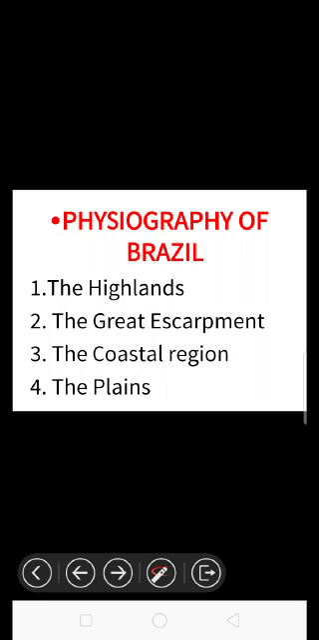Let us start the physiography of Brazil. So, this is the physiography of Brazil. Here we have a five-fold division of Brazil. First one, the highlands. Second one, the Great Escarpment. Third one, the coastal region. Fourth one, the plain. And fifth one, the islands.